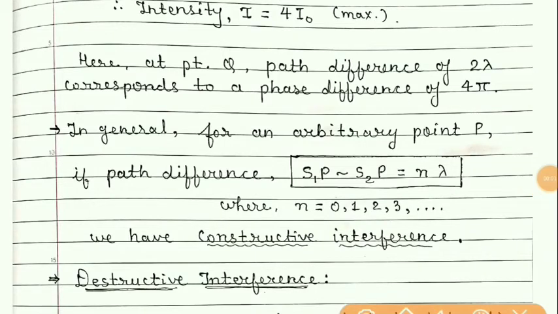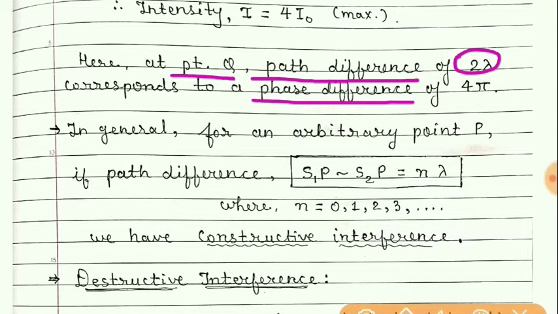And so it is clear that at point Q there is a path difference of 2 lambda between the two waves, and so it has a phase difference of 4 pi.